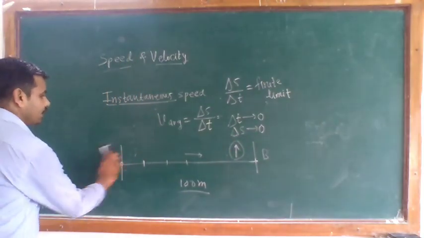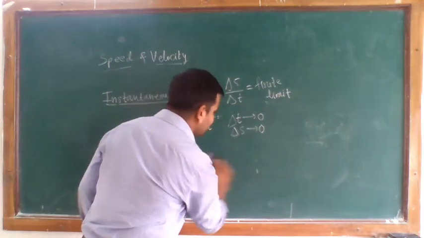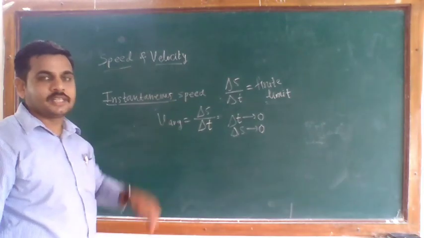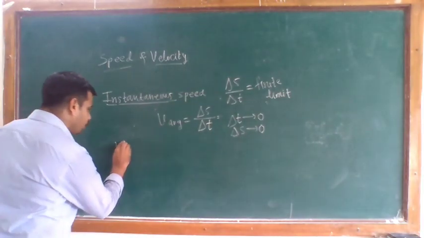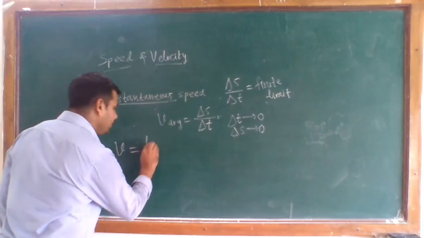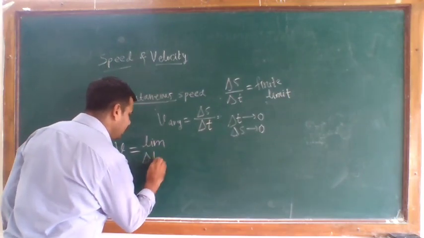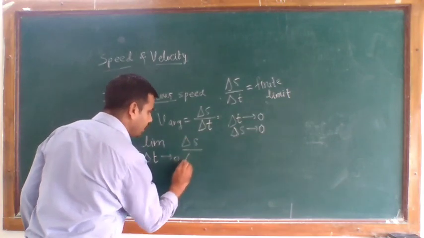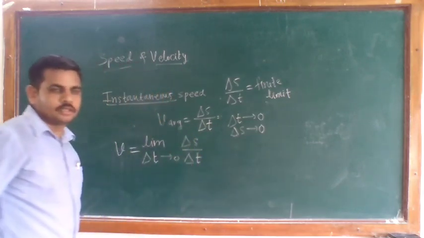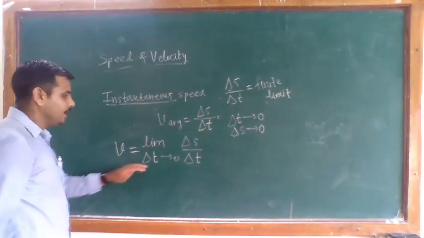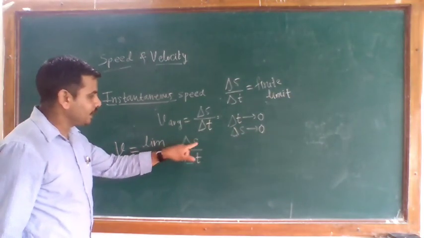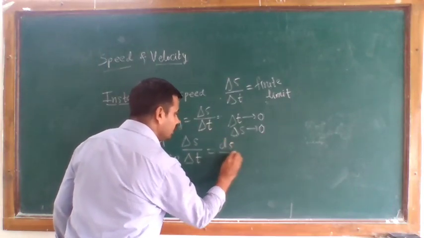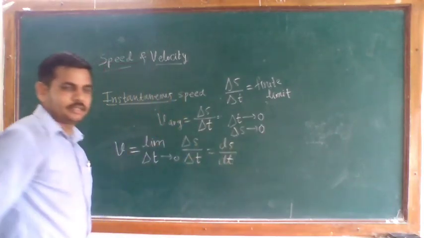So in instantaneous speed, we are considering the limit of the function. So the instantaneous speed, v, is equal to the limit as delta T tends to 0 of delta S divided by delta T, which is nothing but ds divided by dt.